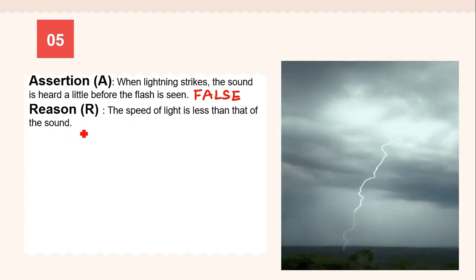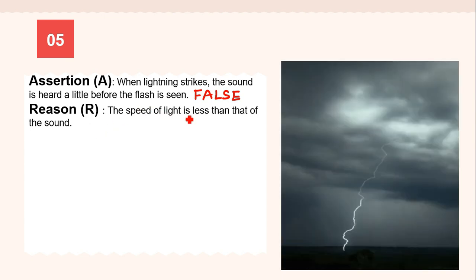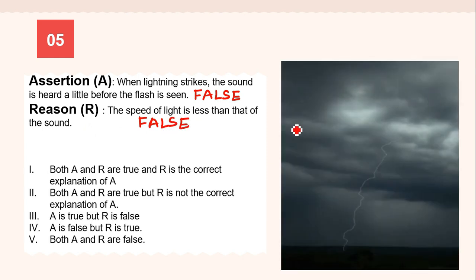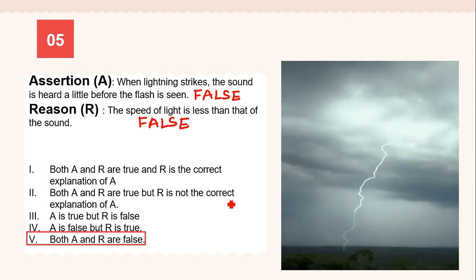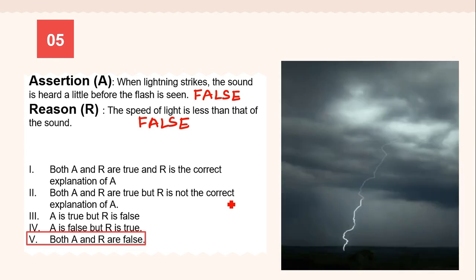Is this false or correct? The speed of light is less than that of sound. So even this statement is false. So the correct alternative under this will be the last one, both A and R are false. So I hope now you are able to distinguish between these 5 alternatives on the basis of assertion and the reason given.